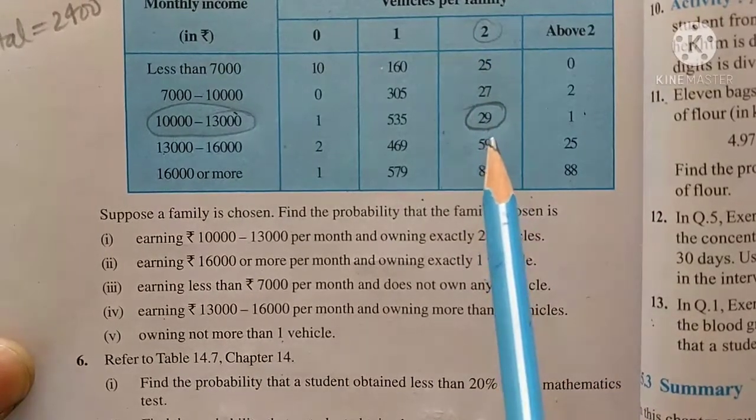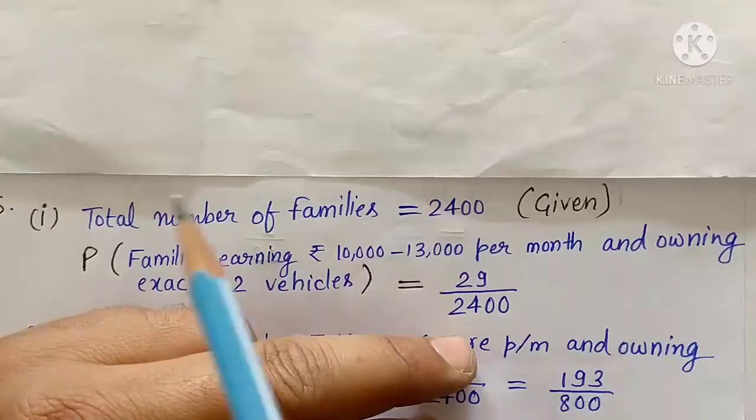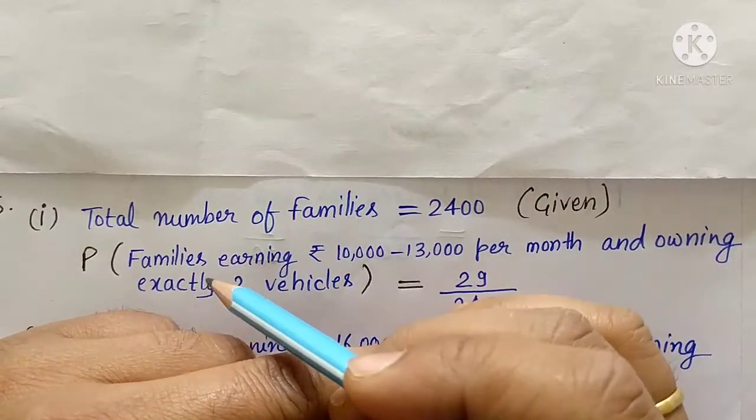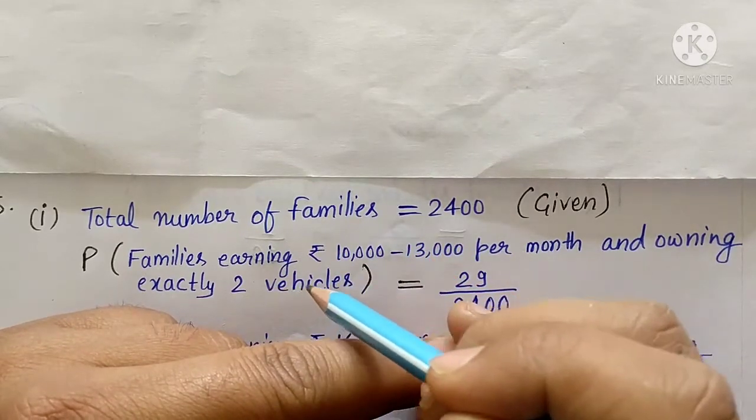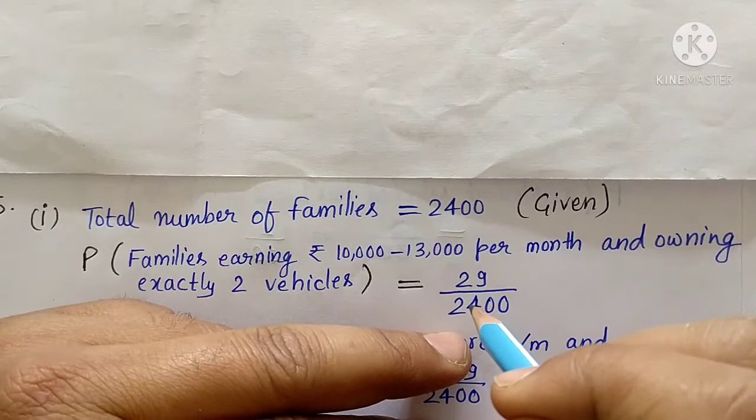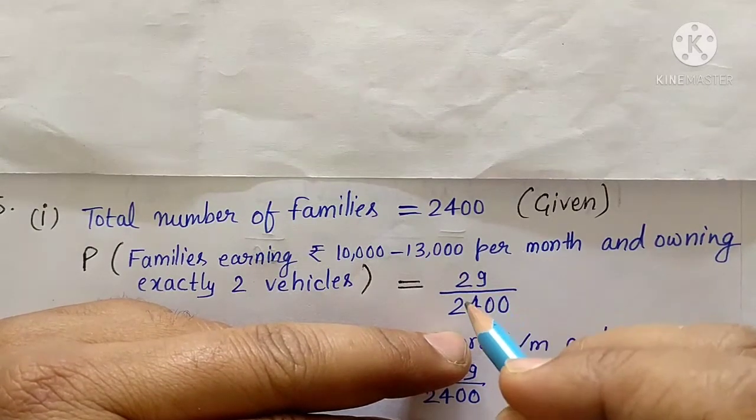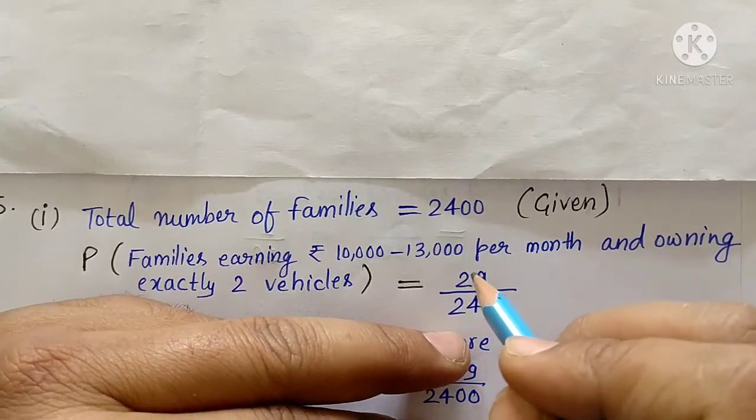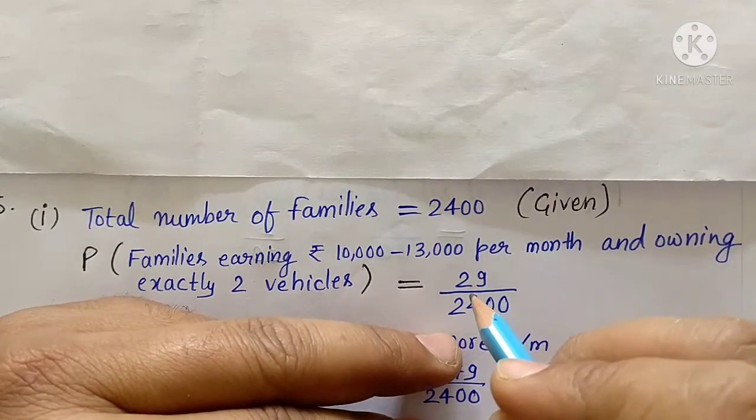Now we have to find out the probability. So let's find out the probability. So we have written the formula: total probability of families which are earning between 10,000 to 13,000 and having exactly 2 vehicles. These are 29 families, just as we have seen from the table. And out of what? Total number of families. How many total number of families were there? 2,400. 29 upon 2,400. Now we can't put this into a simpler form because it is already in simplest form. This is our probability.